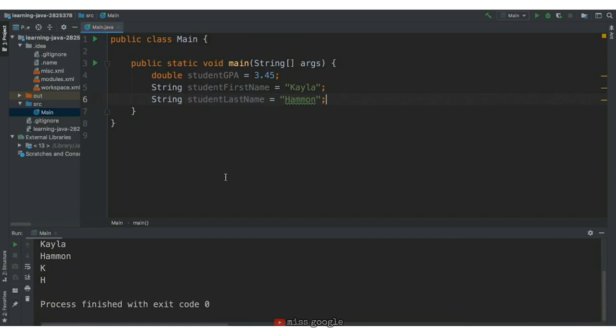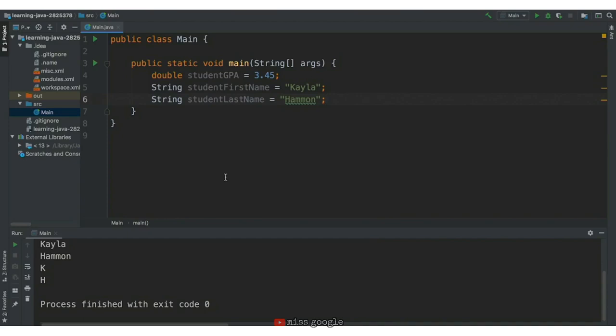To do this, we need to combine string values with variables that hold strings in a print statement. Using the example from the last lesson, we could print out a student's full name and say that student has a GPA of X, with X being the student's current GPA.